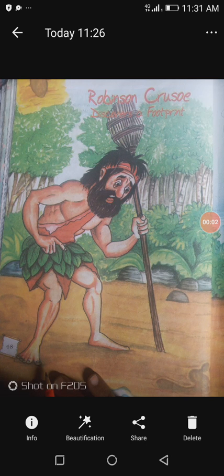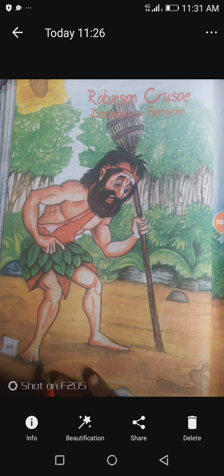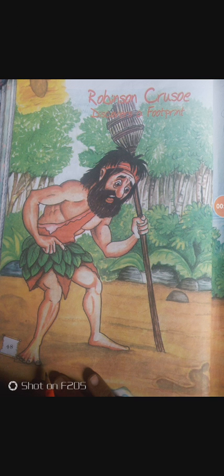Hello friends. We have already studied the lesson Robinson Crusoe discovers a footprint. In this lesson we have studied how Robinson Crusoe was afraid because of the large footprints that he had seen on the shore. Now let's see one of the grammar topics from this lesson.